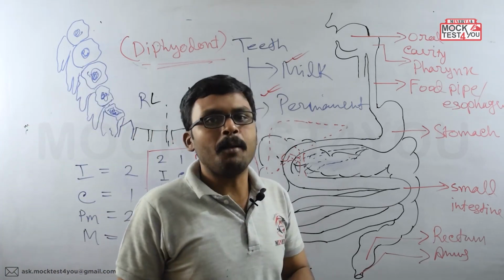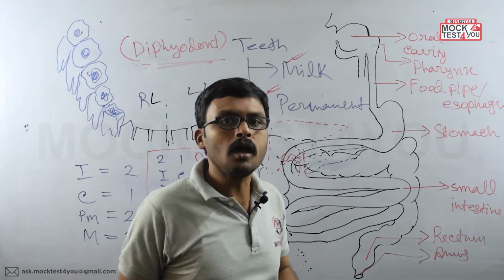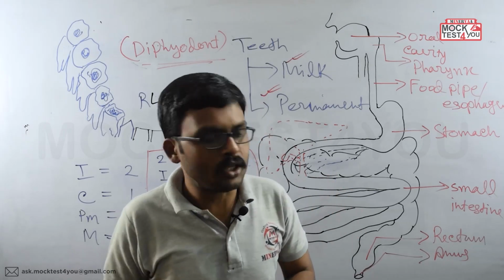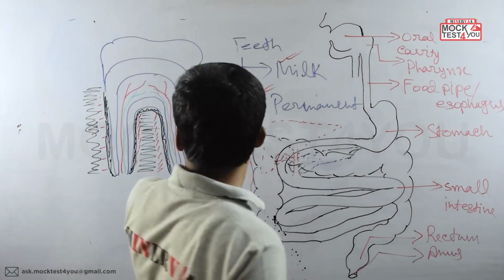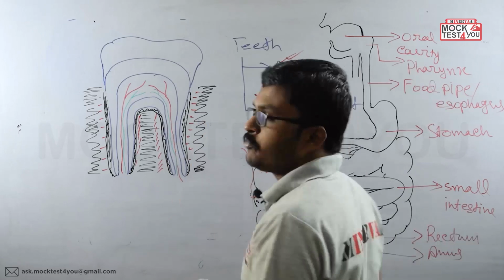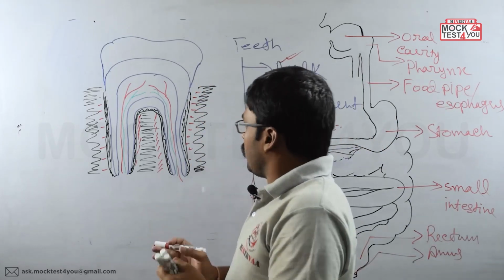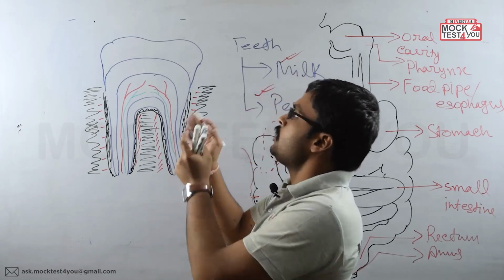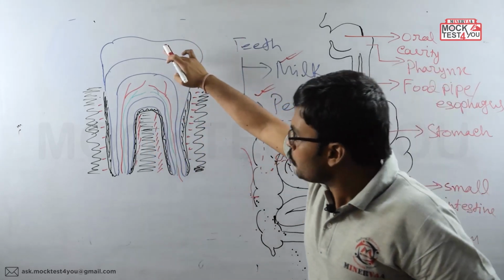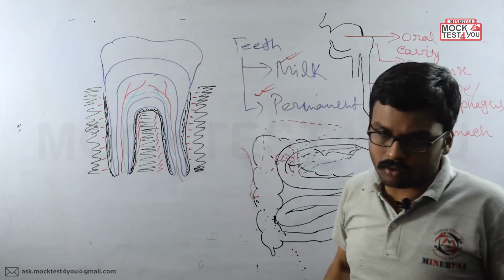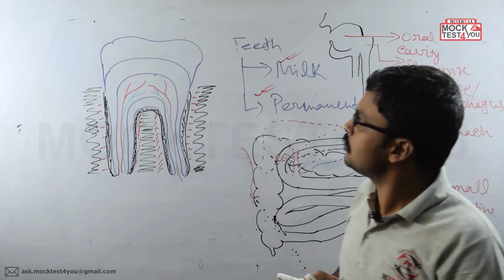Now we have to learn about the structure of teeth. Whenever we observe the structure of the teeth, we get different layers in it. Now what are those different layers?